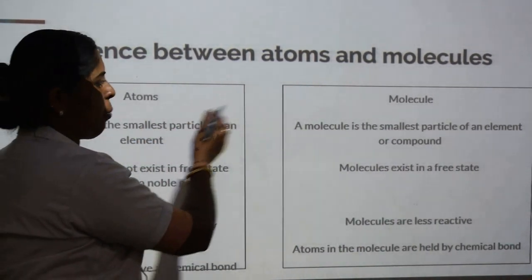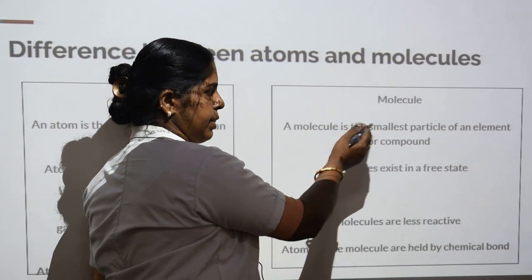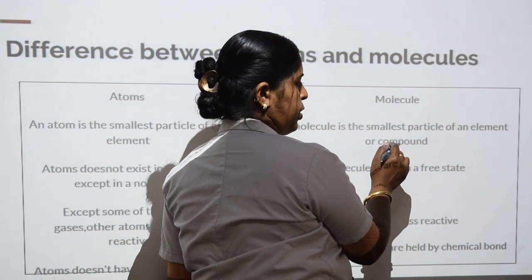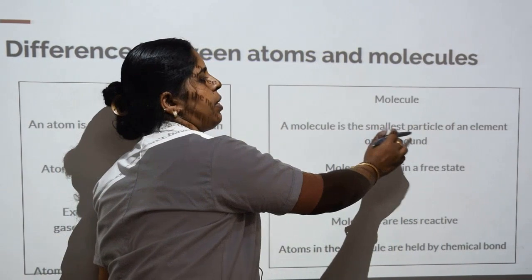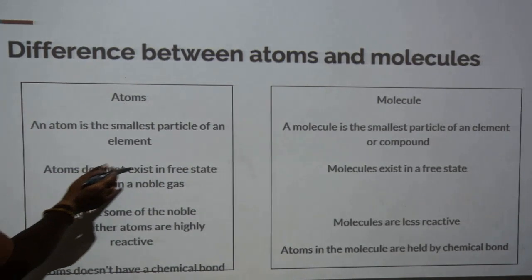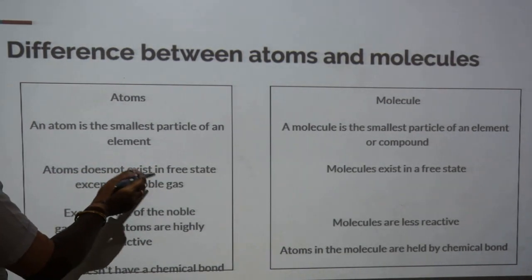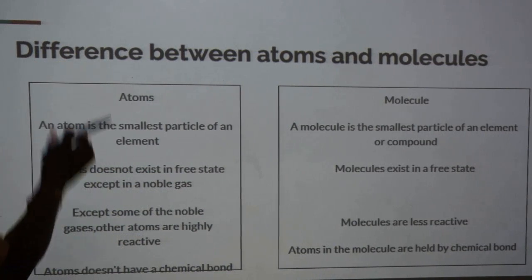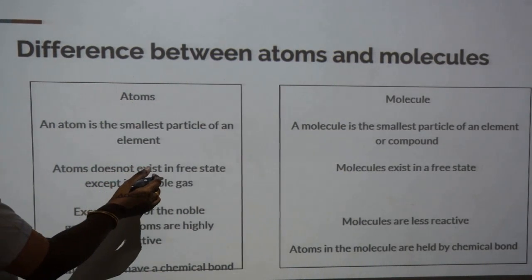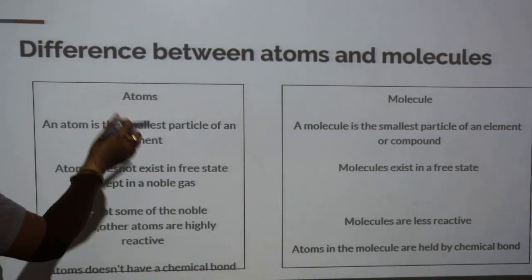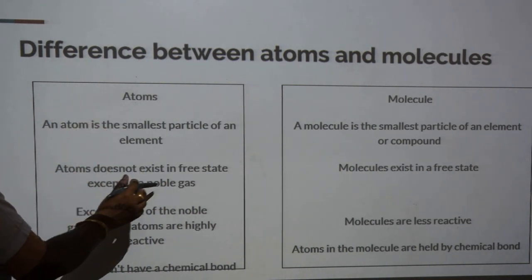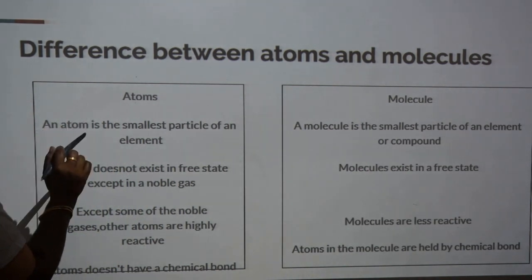Molecule: these atoms combine together to form molecules. So a molecule is the smallest particle of an element or compound. Here these elements combine together to form a compound. Atoms do not exist in free state except noble gases. We know in the periodic table the last group are known as noble gases because they are inert gases. There is no reaction for these gases because their valence shells are filled. So they do not react with other atoms or elements, so the noble gases are present in free state.